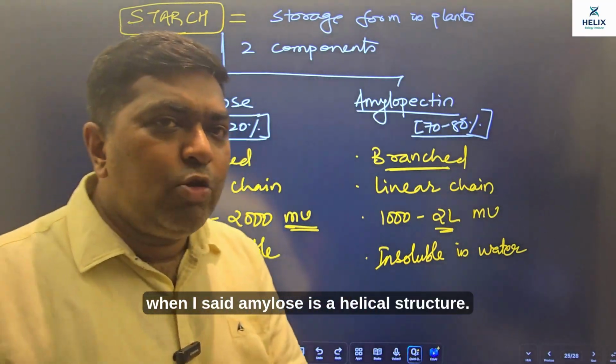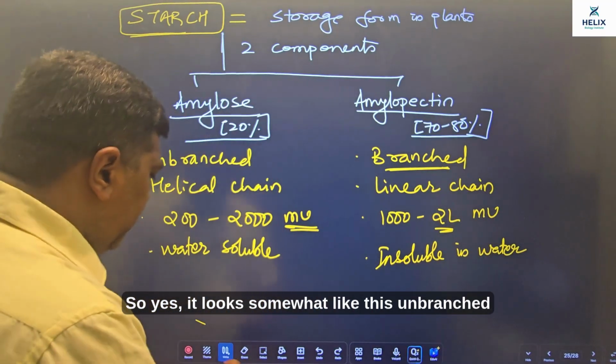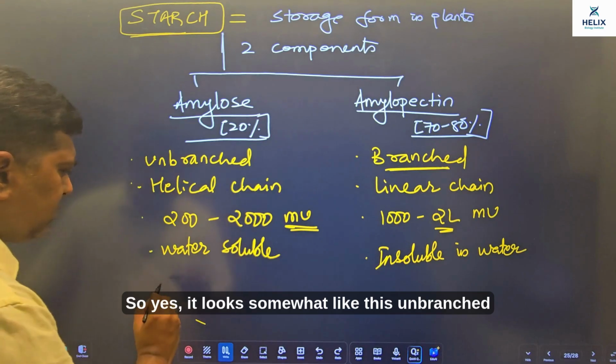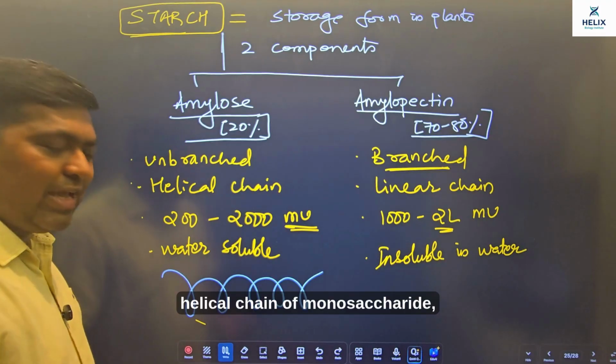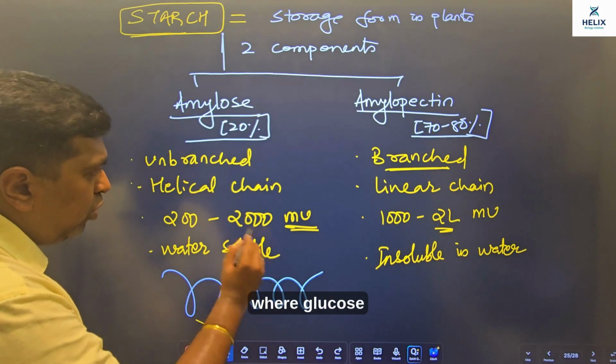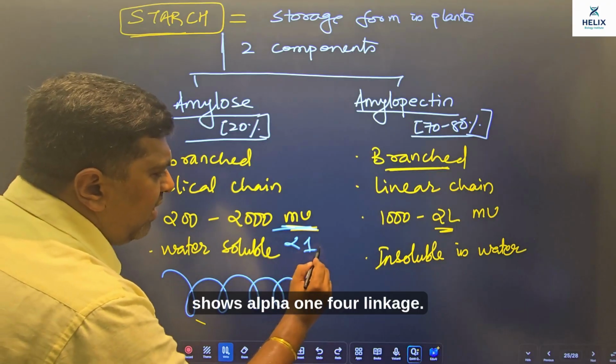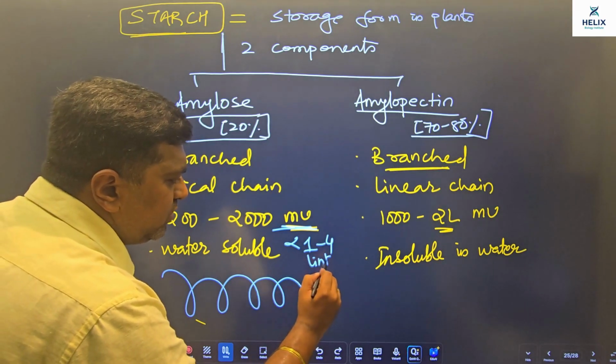When I said amylose is a helical structure, yes, it looks somewhat like this, an unbranched helical chain of monosaccharides where glucose shows alpha 1,4 linkage.